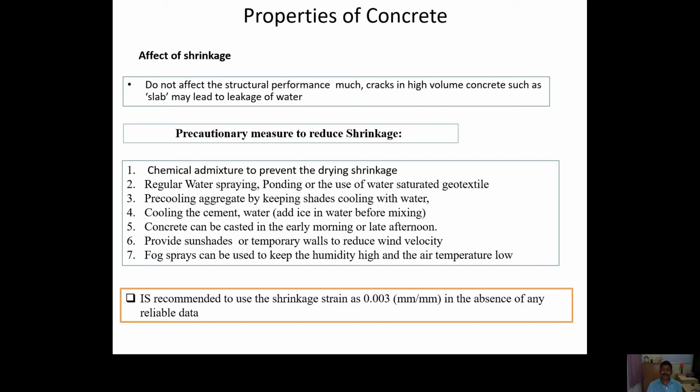There are other things also you can do while casting the concrete. You can pre-cool the aggregate by keeping it in the shade, or you can add cooling water to that aggregate.